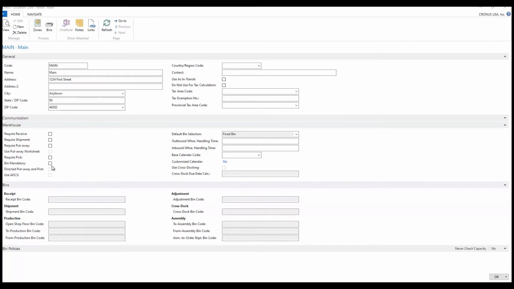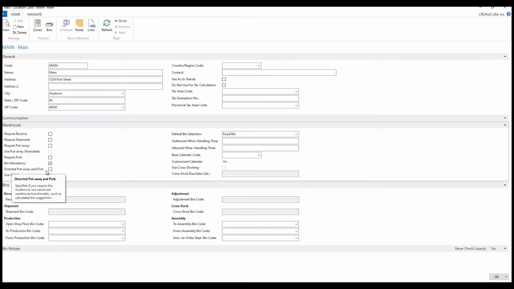So let's talk about what is a basic warehouse configuration versus an advanced configuration. If I select directed picks and putaways, notice that it has selected all of these other buttons for me. It's grayed them out. I can't do anything with them. With this choice selected, this is considered to be advanced warehousing. And this opens up all of the potential of Dynamics NAV's warehousing system. We're going to be discussing in this video the other options. So when this is not selected, then I have all of these other options here that I can select individually and turn on and off. And this is considered to be basic warehousing.